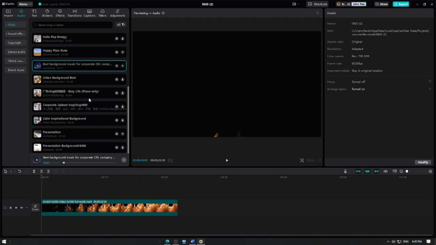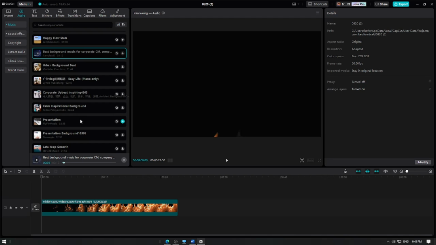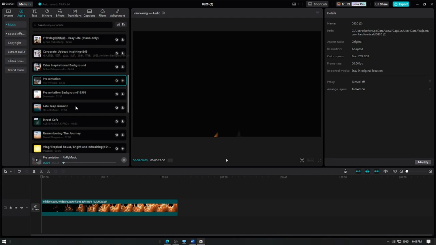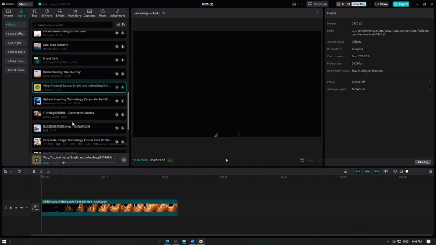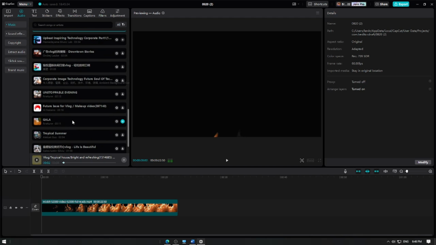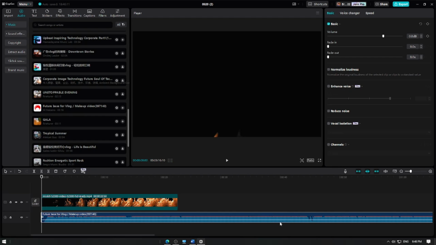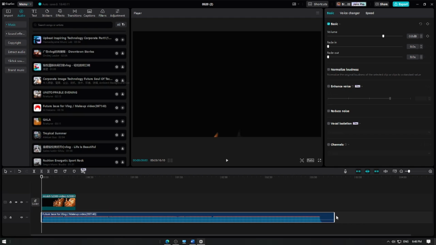Once you've found a sound you like, click on it to preview it. If it fits your video, click the plus sign to add it to your timeline. The sound will be added as a new audio layer beneath your video clip. You can drag the edges of the audio layer to adjust its duration or trim it to fit your video.